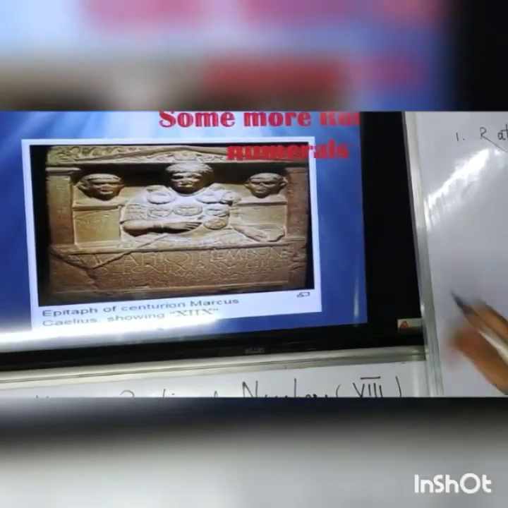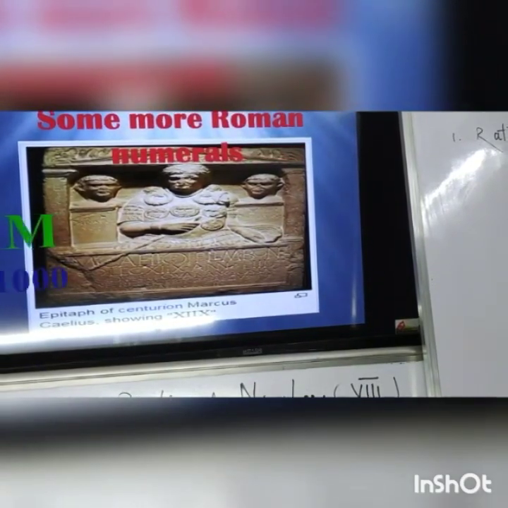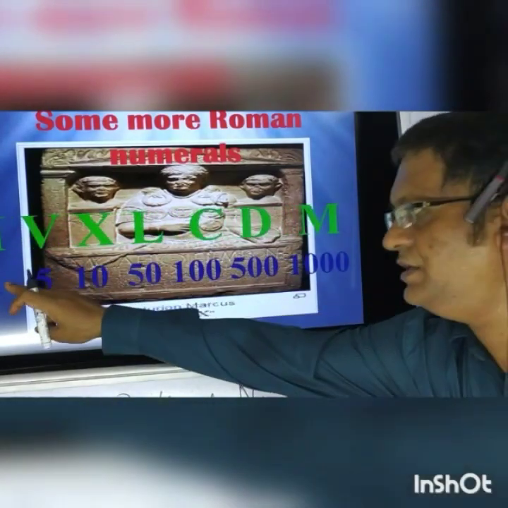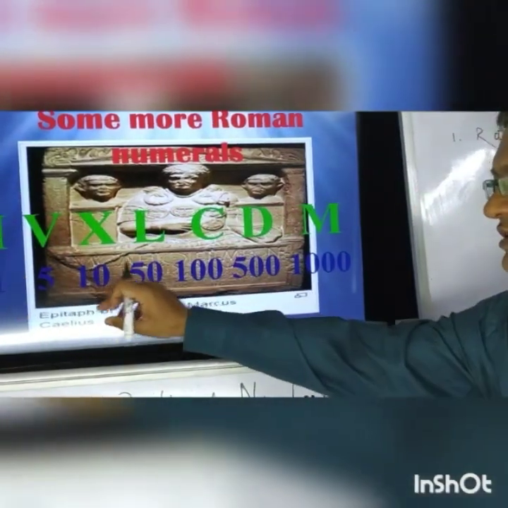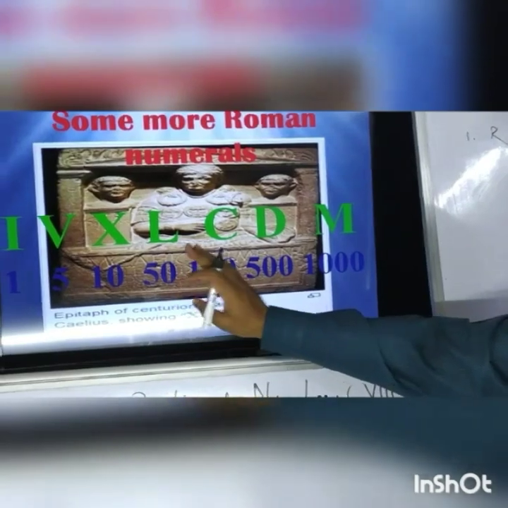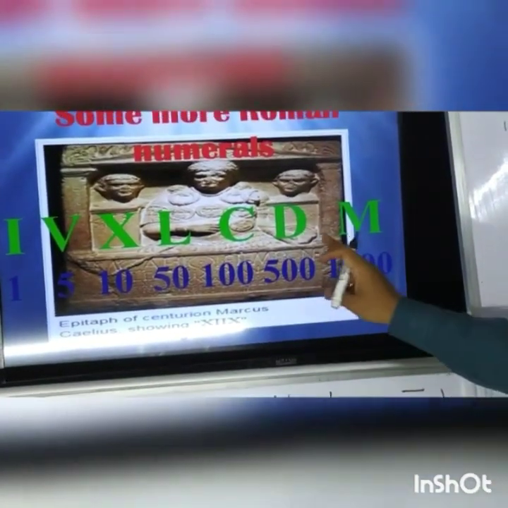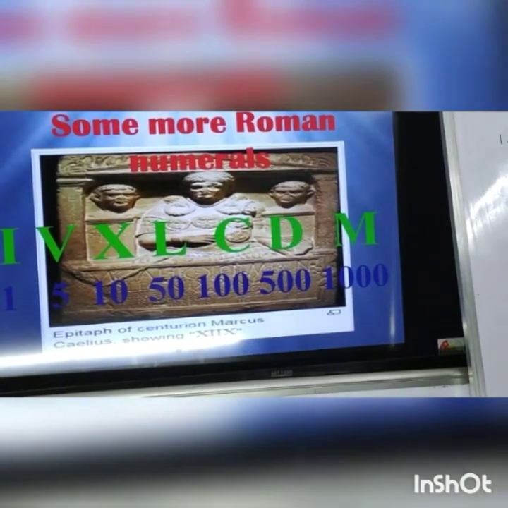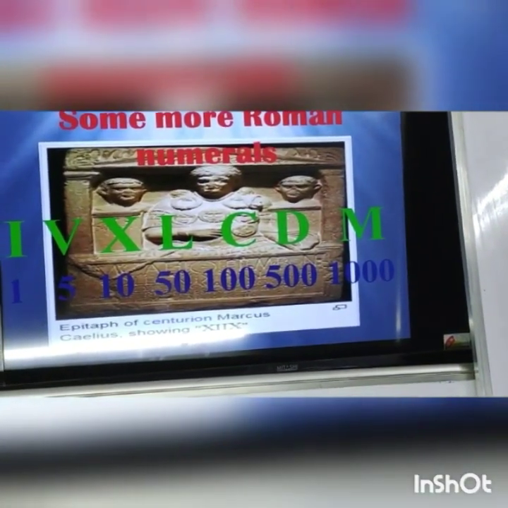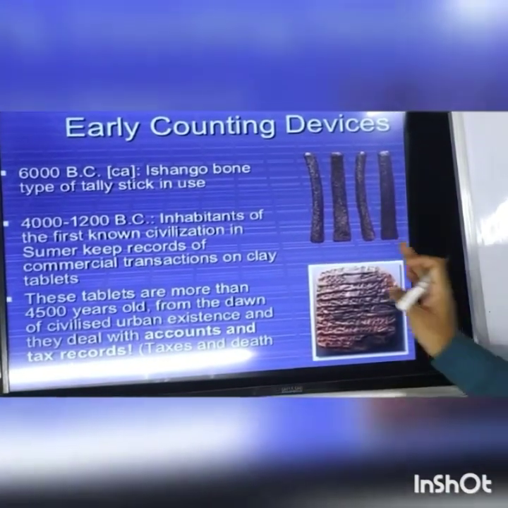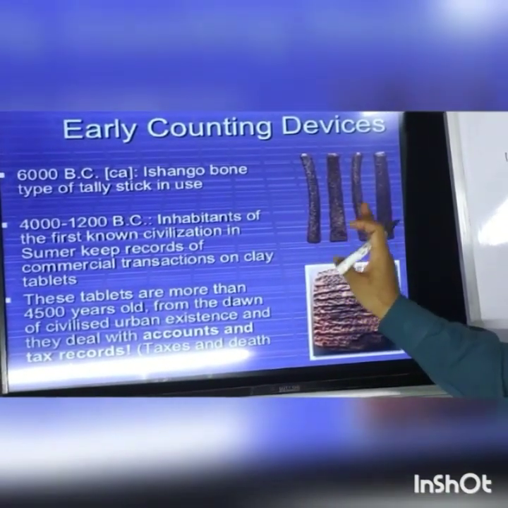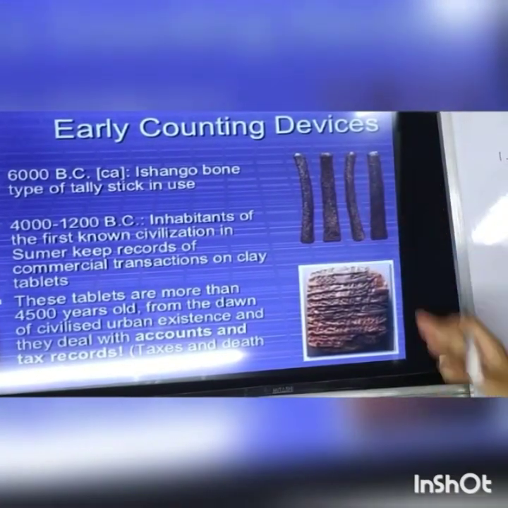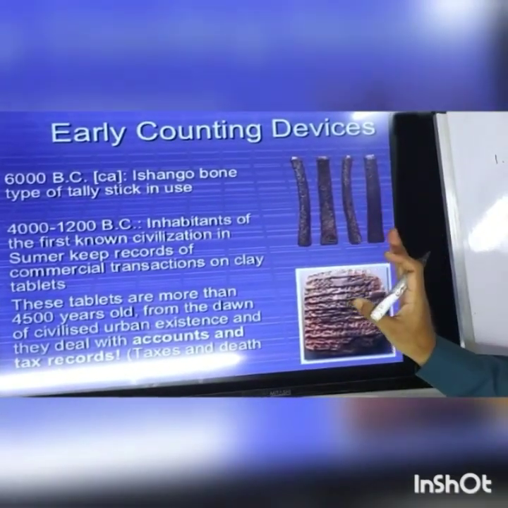Some of the Roman numerals are these. In Roman numerals, I stands for 1, V stands for 5, X stands for 10, L stands for 50, C stands for 100, D stands for 500, and M stands for 1000. In addition to Roman numerals and the tally stick, early counting devices are these types of bony structures.